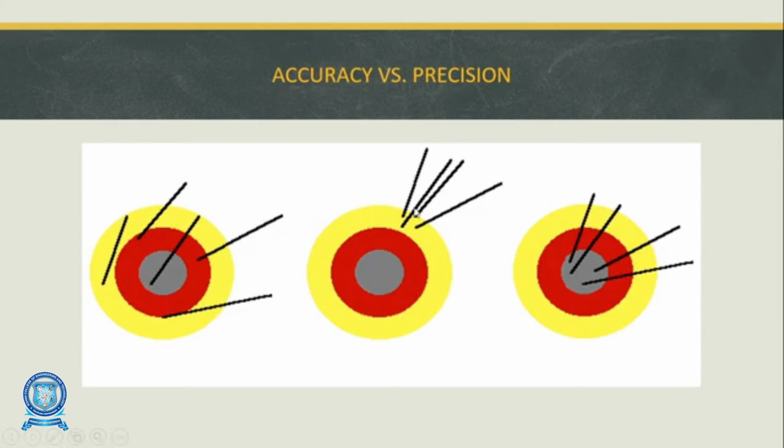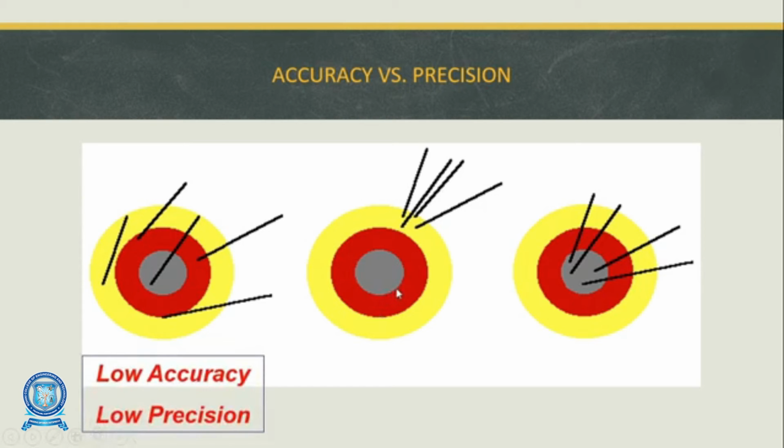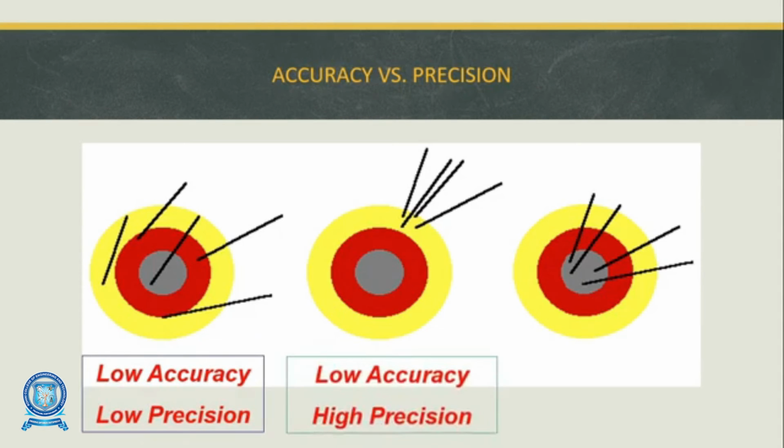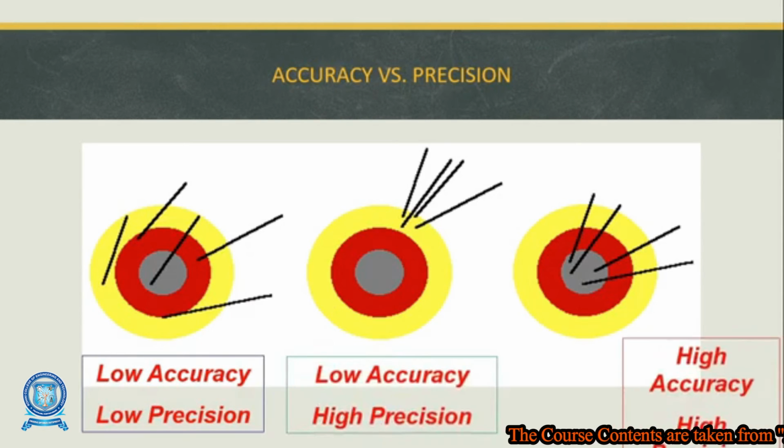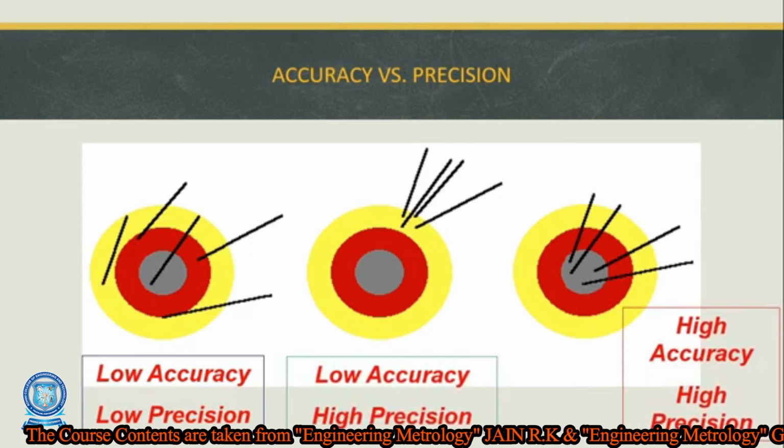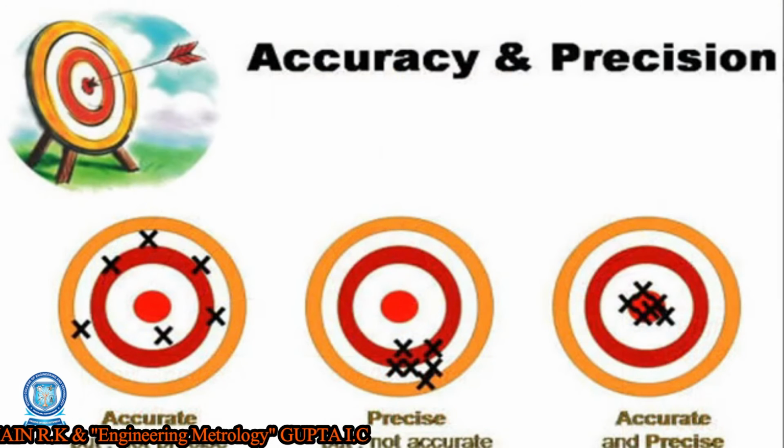In the second one, we call this a precise value, but it is not an accurate value because it does not achieve the target. But in the third diagram, all the arrows achieve the target, so we call it a highly precise and accurate value. The second diagram is just a precise value. So the first one is low accuracy and low precision, the second one low accuracy and high precision, and the third one high accuracy and high precision. Okay, here